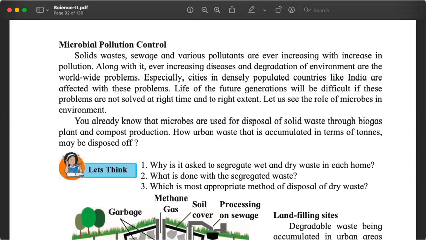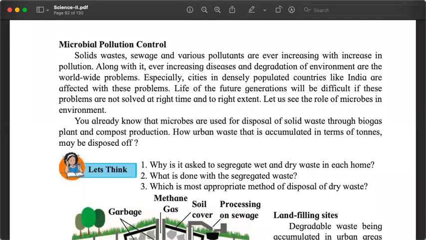Remember, the garbage consists of many things. It has biodegradable substances. It also has plastics and other substances. So when we burn them, it produces a lot of smoke. It also produces a lot of harmful chemicals, causing pollution. So garbage is also related to pollution.